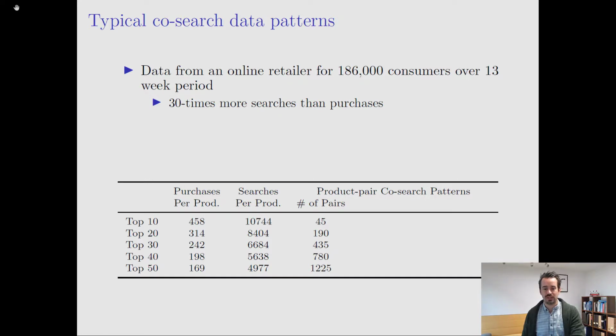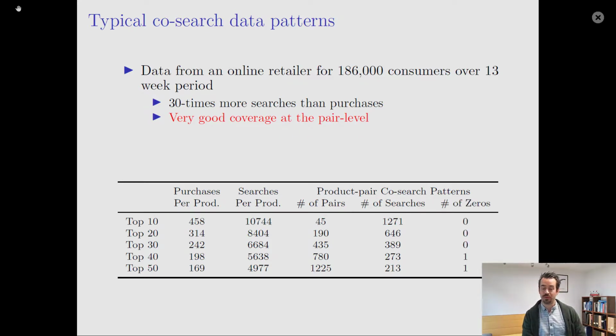In particular, what you see here is simply the number of unordered pairs, so the number of possible combinations among the top 10, top 20, up to top 50 products. If we look at the top 50 products, we have over 1,000 different pairs that consumers could combine in their search spells. Now, it turns out that even at the pair level, we have very good coverage, in the sense that even for the top 50 products, the average pair is searched over 200 times.